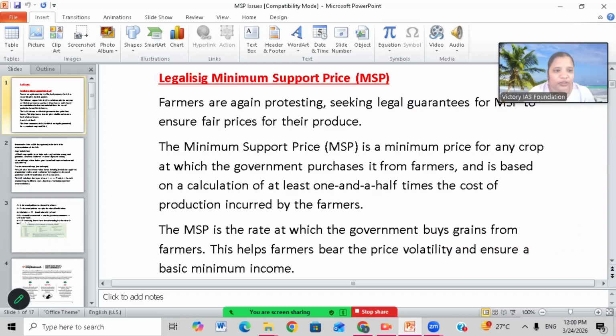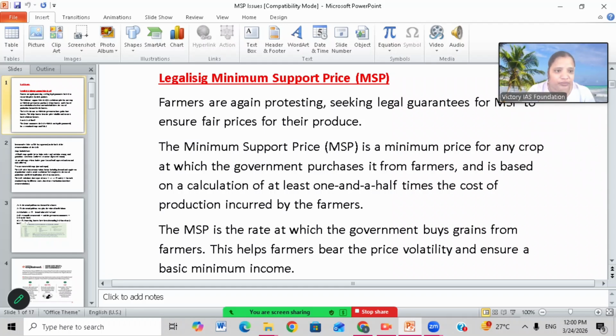In that case, the farmers who produce tomato will incur losses. That's why the government fixes a minimum rate, so even if production is high and demand falls, the consumer must pay some minimum amount for the crop so that the farmer will not incur any losses. That is known as MSP, minimum support price.